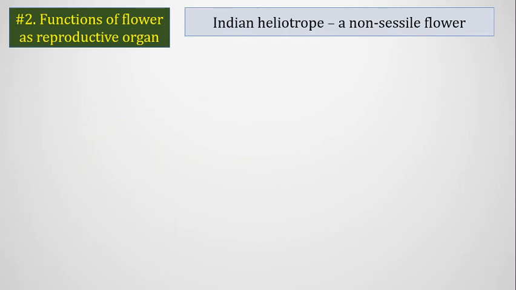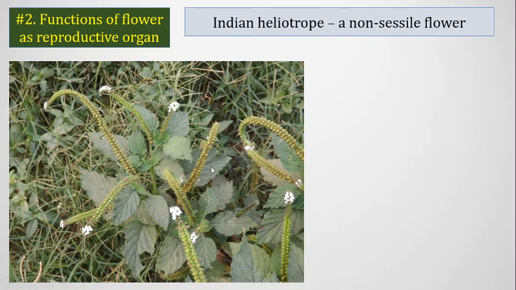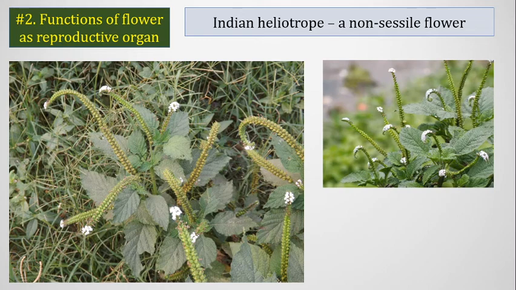Now, as an example of a non-sessile flower, non-sessile flower means one that doesn't contain a pedicel. We say that most flowers contain a pedicel, so we are not discussing sessile flowers. But what are the exceptions? What are the non-sessile flowers? Indian heliotrope, a kind of weed plant present along the roads or in jungles. This flower is called Indian heliotrope.